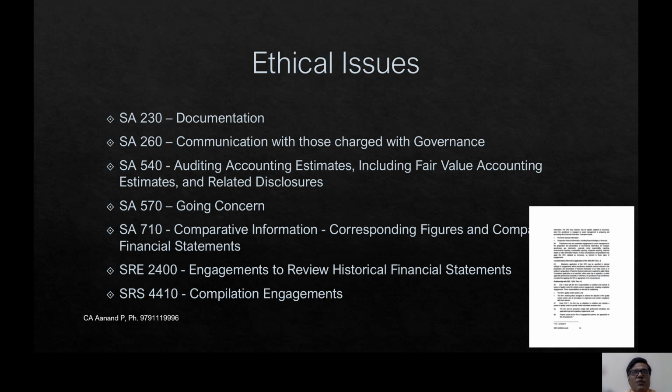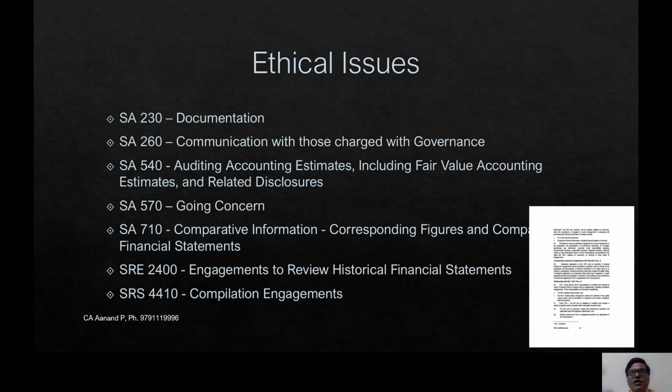This is what I said: whenever we come across anything which is not complied with respect to other laws and regulations, we need to communicate with the management, that is the individuals. Auditing of accounting estimates, including fair value accounting estimates and related disclosures, going concern, of course. Then comparatives: whether we have to provide the comparative information, we have to check with SA 710. Then come the two crucial things, SRE 2400, with respect to review of historical financial statements.